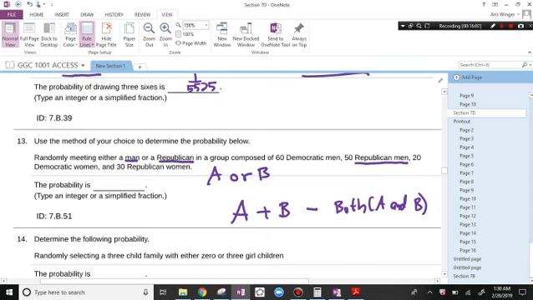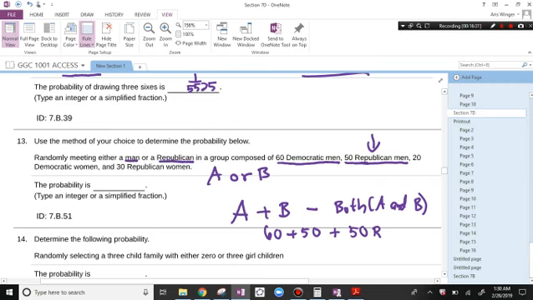Well, let's look at all the men. So here's 60 men here, happen to be Democrats. I got 50 men here who are Republicans. Okay, so who are the Republicans? Well, I got another 50 Republican here, right?